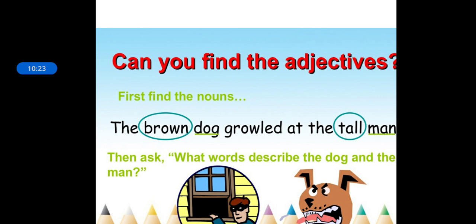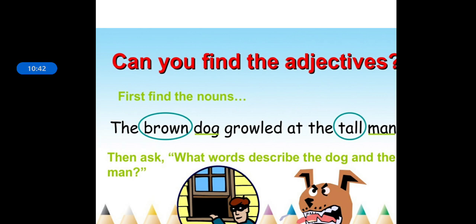Then the brown dog growled at the tall man. Now again, identify the noun first. So the dog and the man is your noun. Now you can see here we get to know something more about dog and man in this sentence.